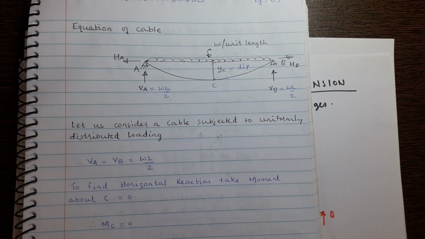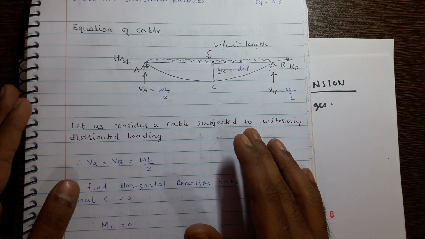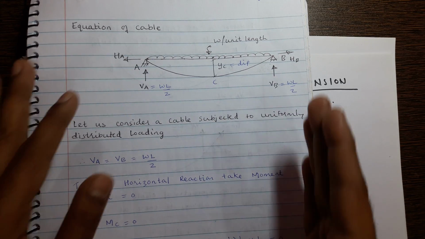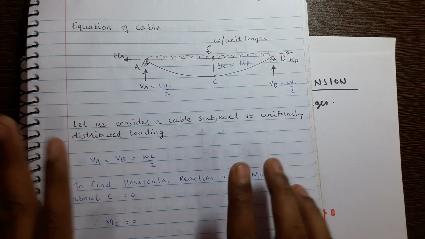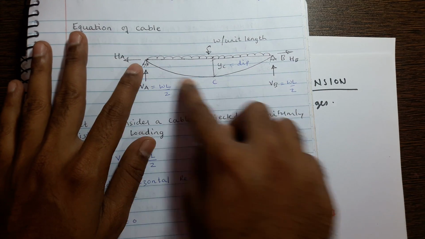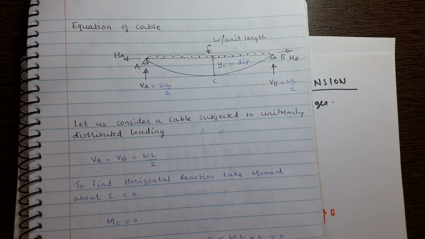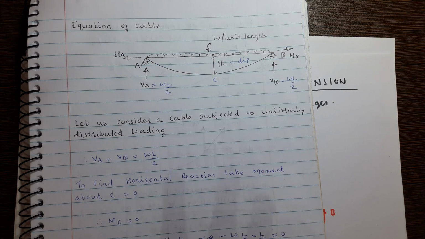Now let's talk about the equation of the cable. Here I have taken a cable which is subjected to UDL over the entire span. The intensity of the UDL is w per unit length and either side has a hinge support. The profile of the cable is parabolic. Why? Because it is subjected to UDL. I told you the deformation of the cable will be equal to the shape of the bending moment, but it does not have any bending moment at any point in the cable. Bending moment is 0 at any point in the cable.